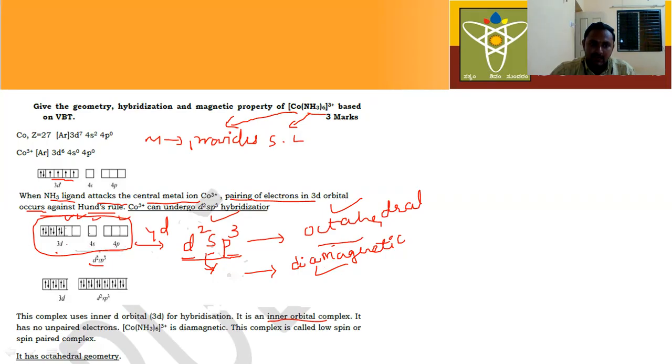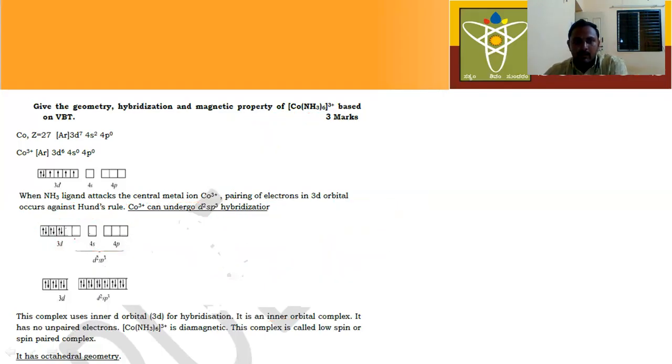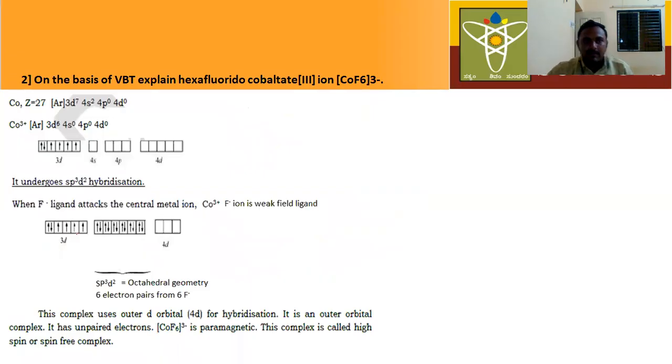Which electrons participate? The 3d electrons participate, right? Here this is inner, this is the outer. So it is an inner orbital complex. Similarly, we can easily predict hybridization, geometrical shape, and magnetic property in the given complexes.